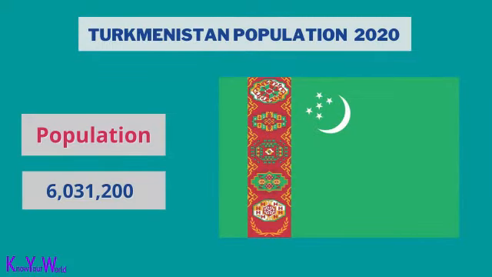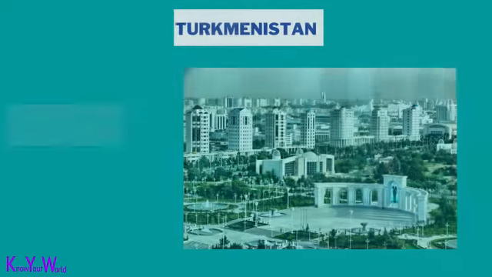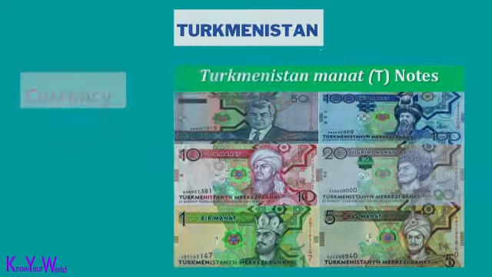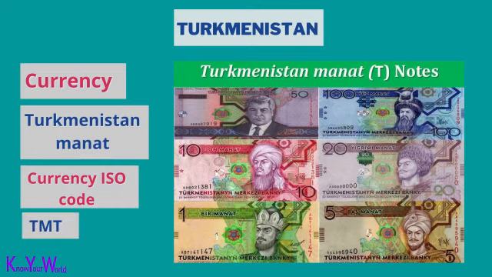Turkmenistan population is 6,031,200. The capital of Turkmenistan is Ashgabat. The currency of Turkmenistan is the Turkmenistan manat. The ISO currency code is TMT.